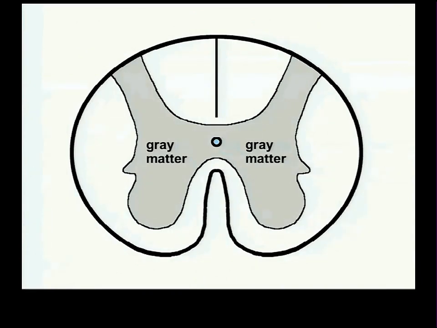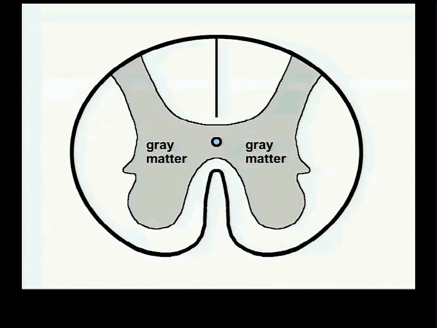There's also a zone in cross-section, which always looked to me like a butterfly, called the gray matter, and that's where all of the cell bodies of the neurons are located. The cell bodies have no myelin at all. Myelin, you may know from your undergraduate career, is a lipid substance which surrounds axons and promotes the speed of transmission down them.